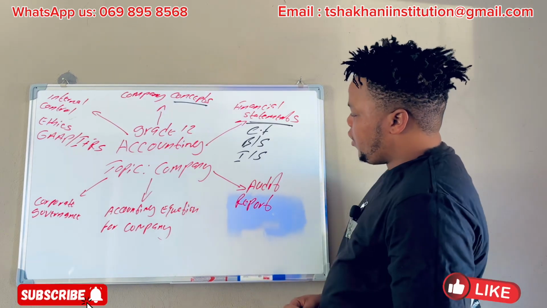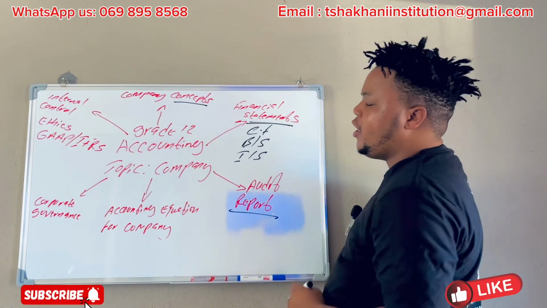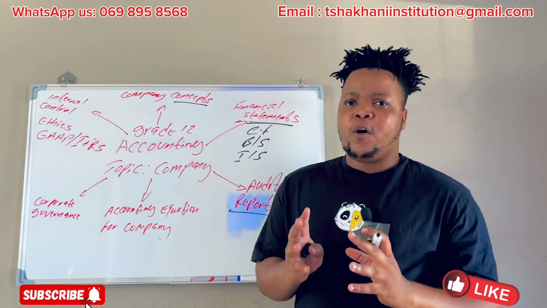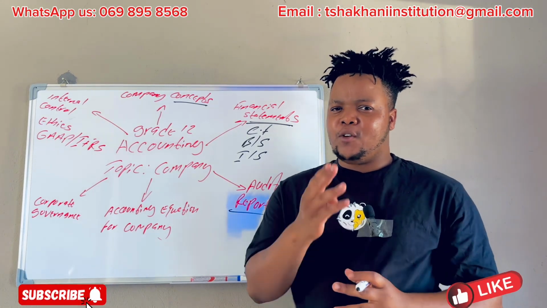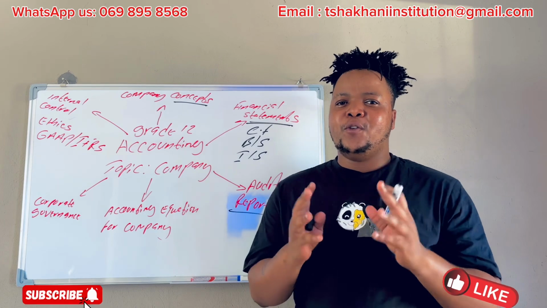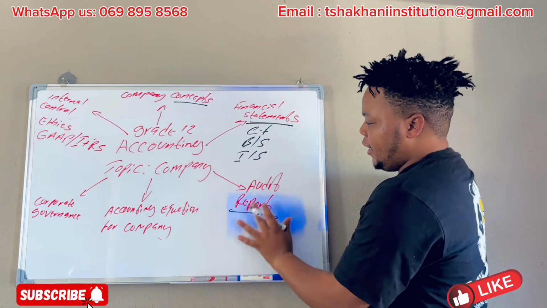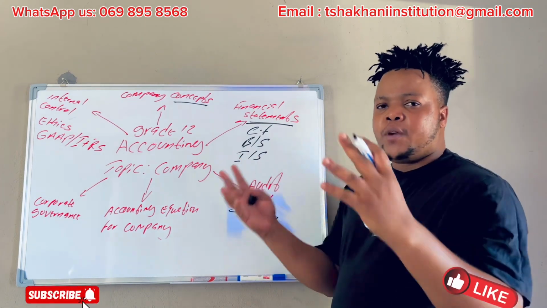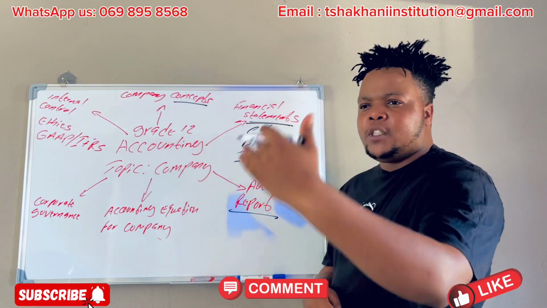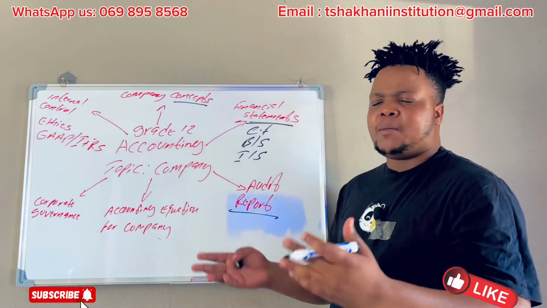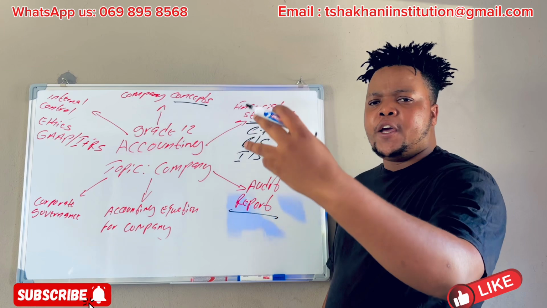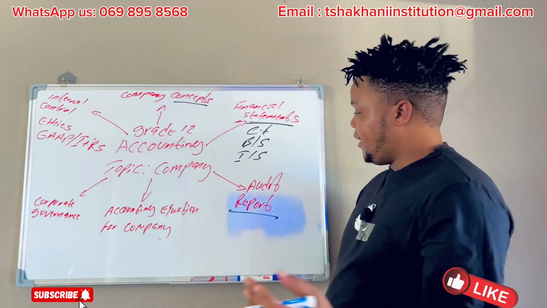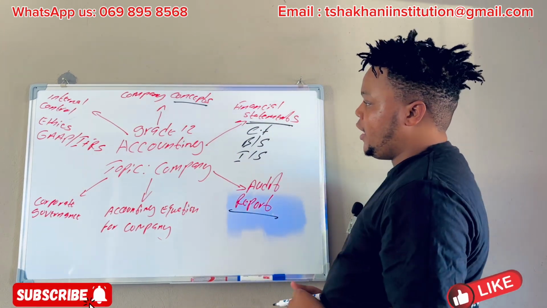And then we come to what we call an audit report. It's going to be the new chapter for you, for the class of 2025. The audit report is where we learn how to deal with the audit report and the types of audit reports: disclaimer, qualified and unqualified reports. That's what we are going to deal with in this concept.